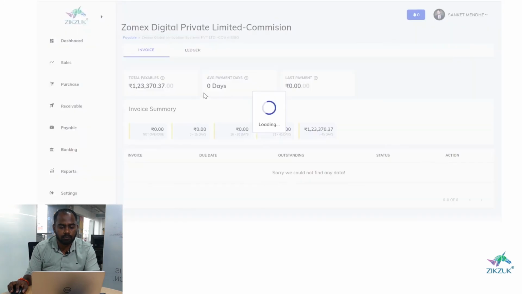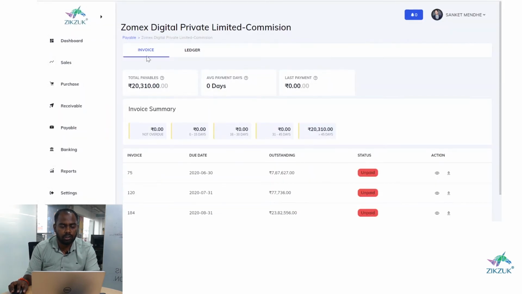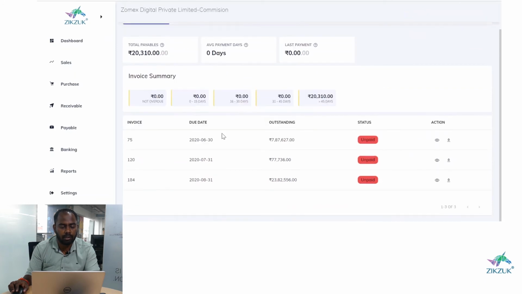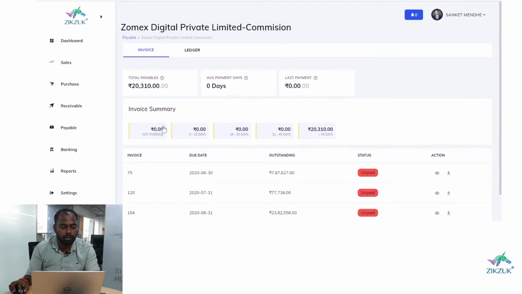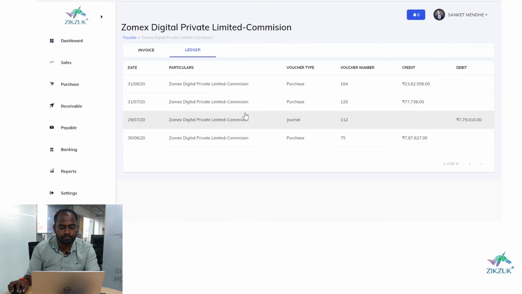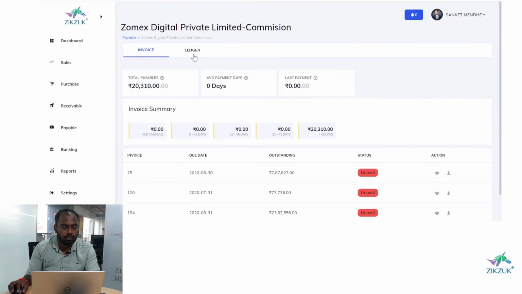If you click on any supplier, you will get the overall details of that supplier, that this is the total payables, the average payment days, and the last payment that you have made to your supplier. You can also analyze the invoice summary of that particular supplier, right? You can also see the ledger of that particular supplier. So this is all about the payables.